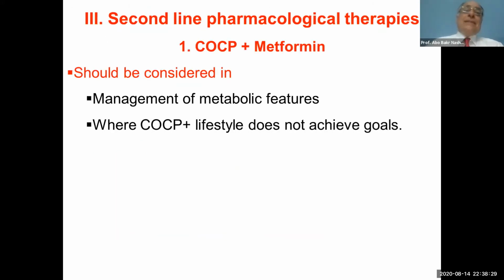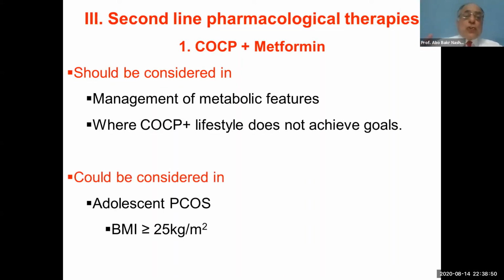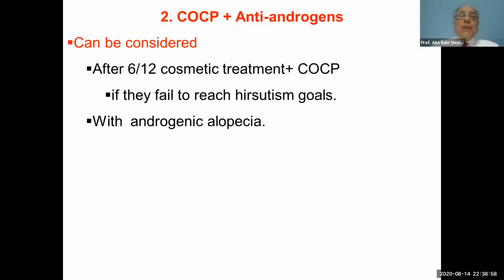The second line pharmacological therapy is a combination of combined oral contraceptive pills and metformin, and this should be considered in management of metabolic features, and also where the combined oral contraceptive pills and the lifestyle don't achieve our goals. It should be considered in adolescent polycystic ovary syndrome with a body mass index more than 25 kilogram per meter square.